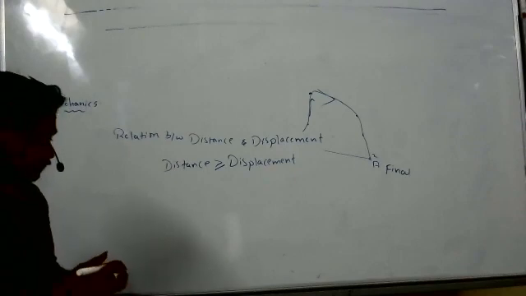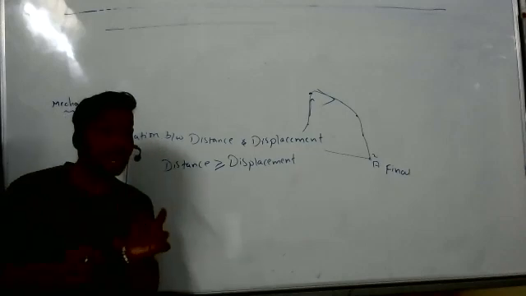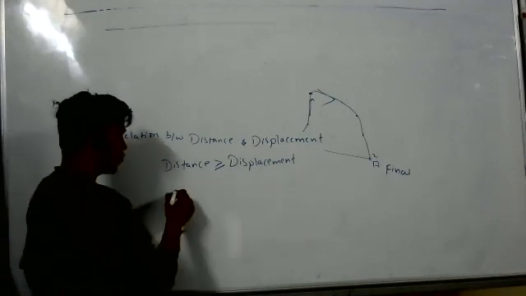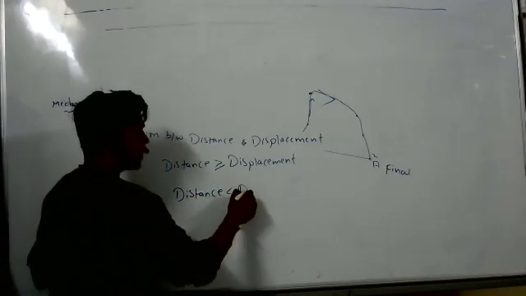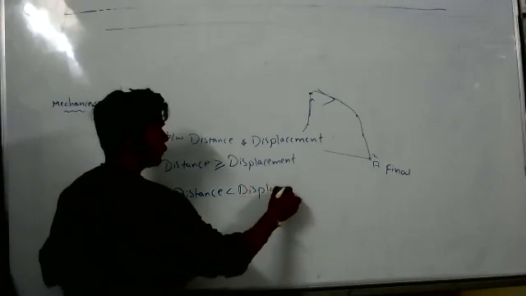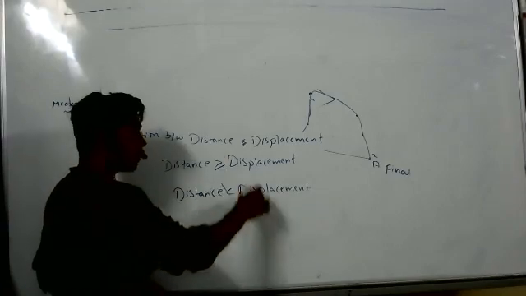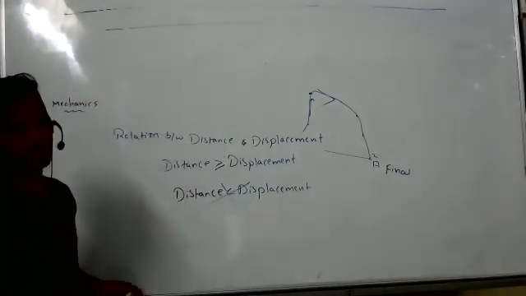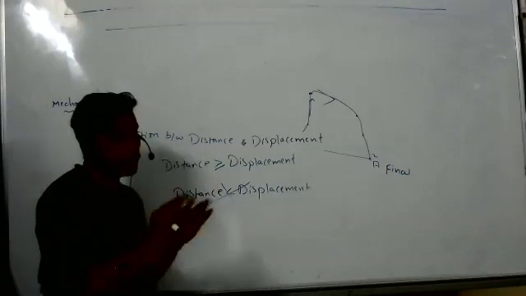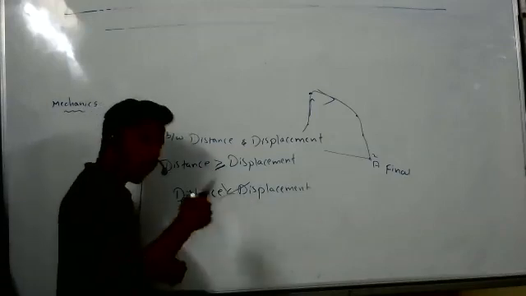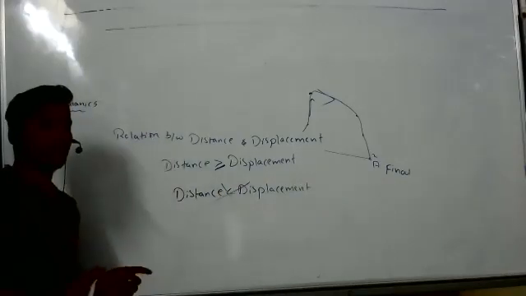Sir, could you repeat again? Yes. Distance cannot become smaller than displacement. It is highly impossible. If I write it like this, that would mean displacement is more and distance is less. That is beyond our imagination. But distance and displacement can be equal, or distance is always greater than displacement. No doubt in that.